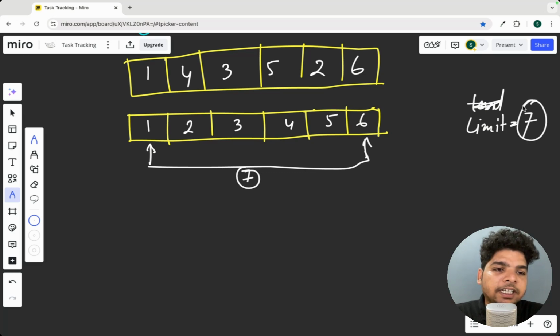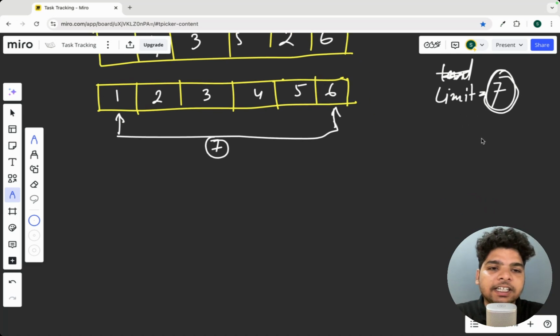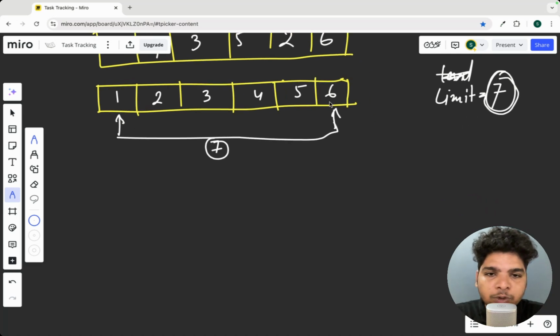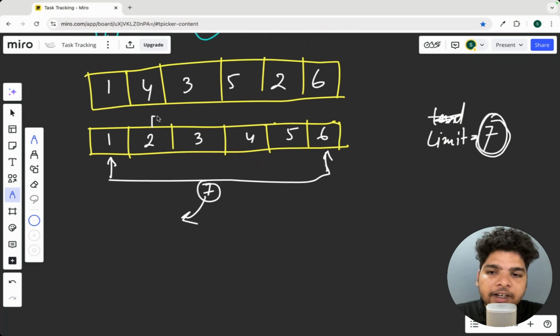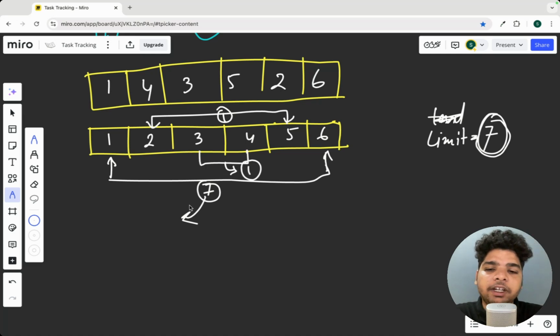So this much weight we can put in a single boat. So for these two we can place one boat. Now you can see for these two also we can put a single boat. For these two also we can take a single boat, and for these two also we can take a single boat, right?